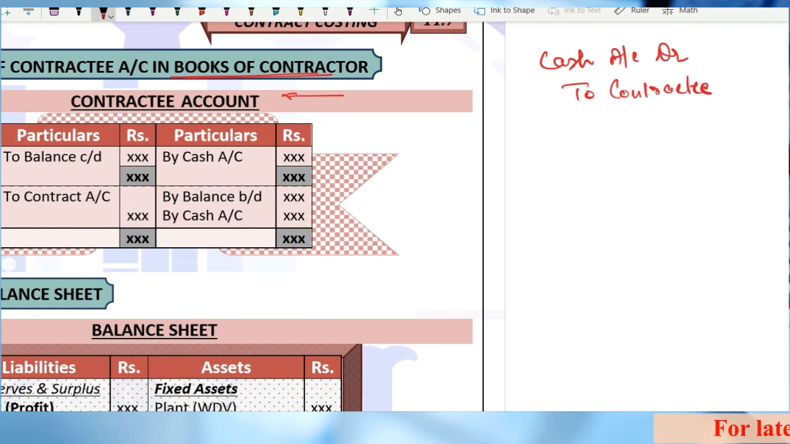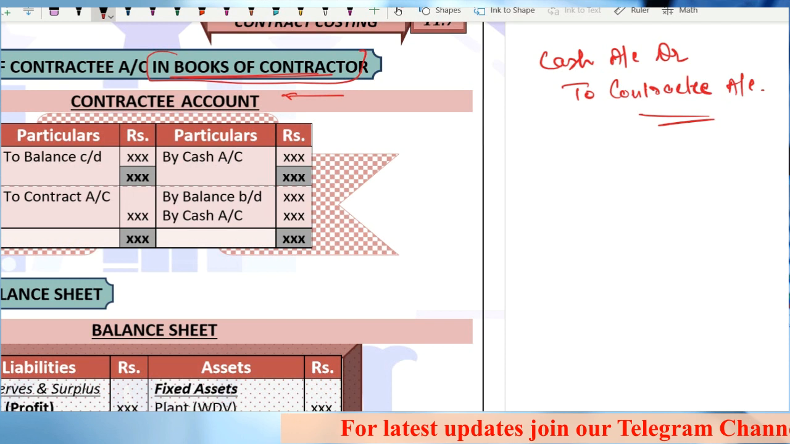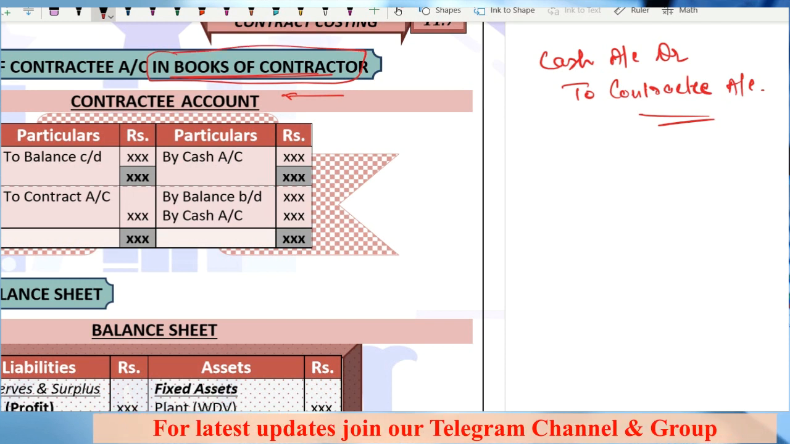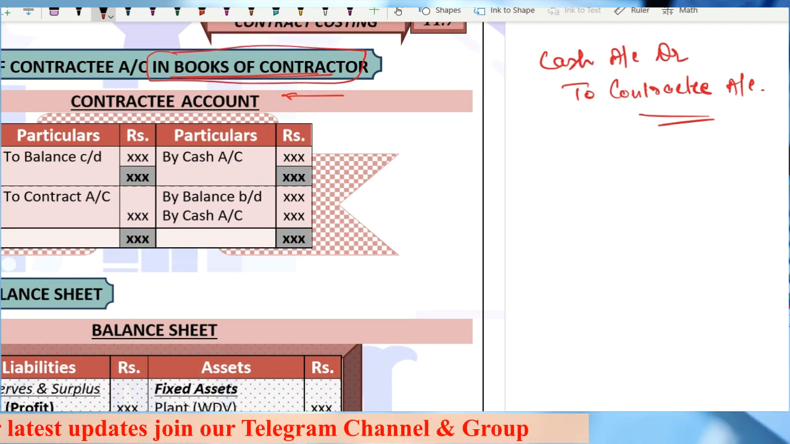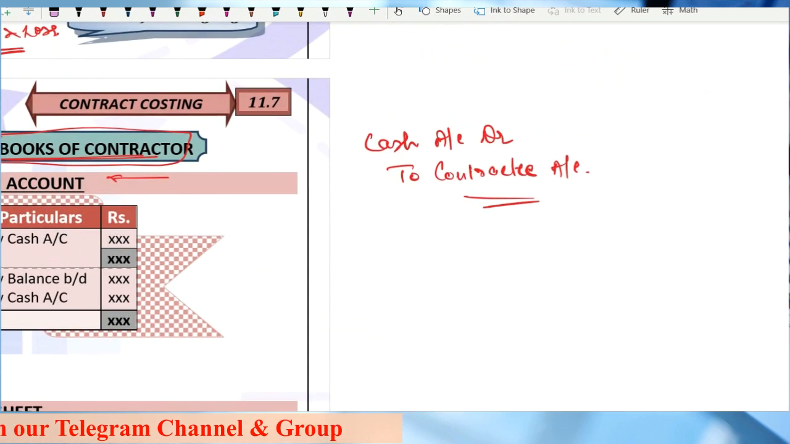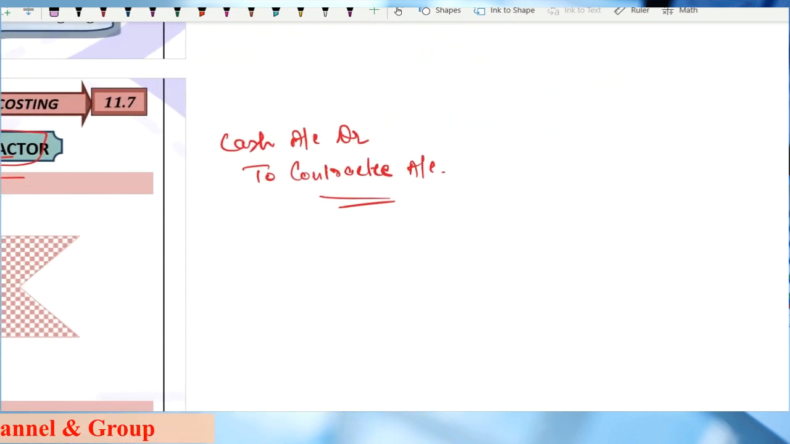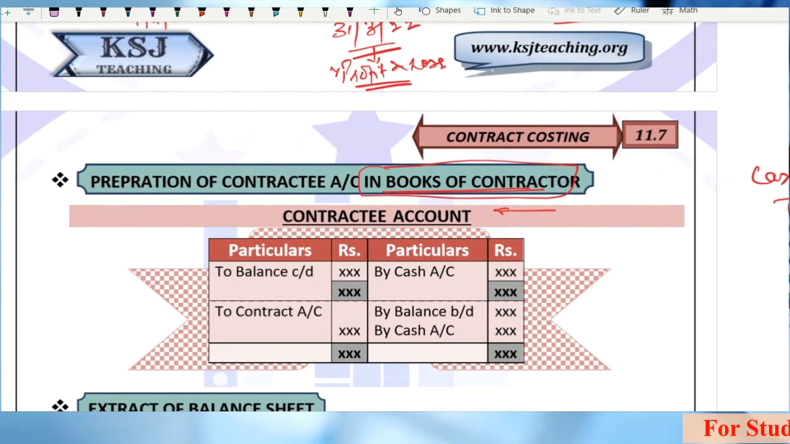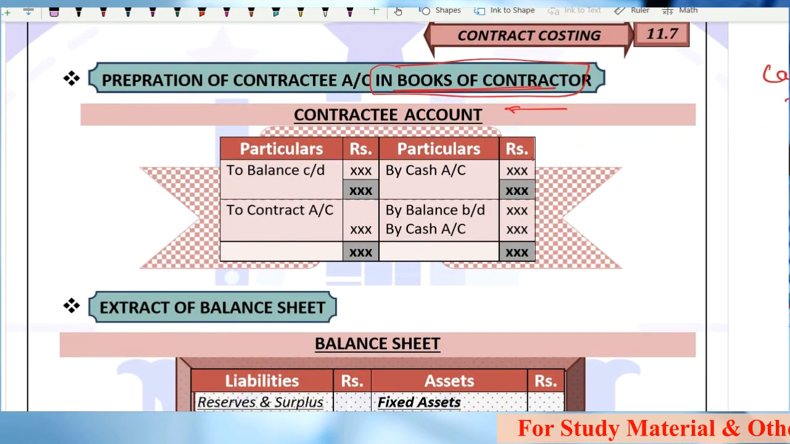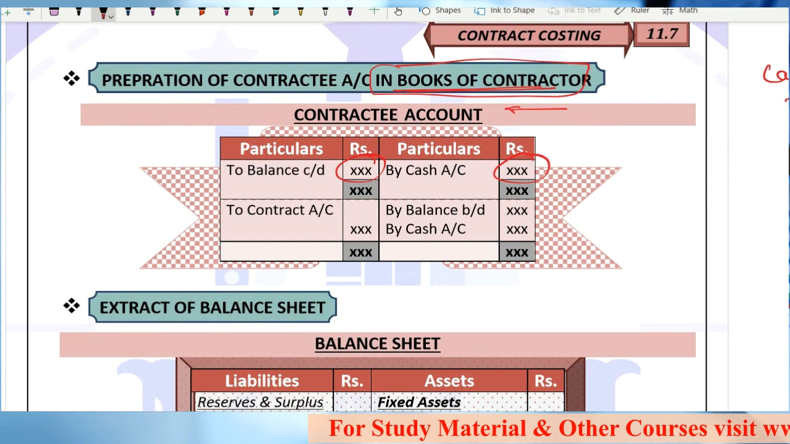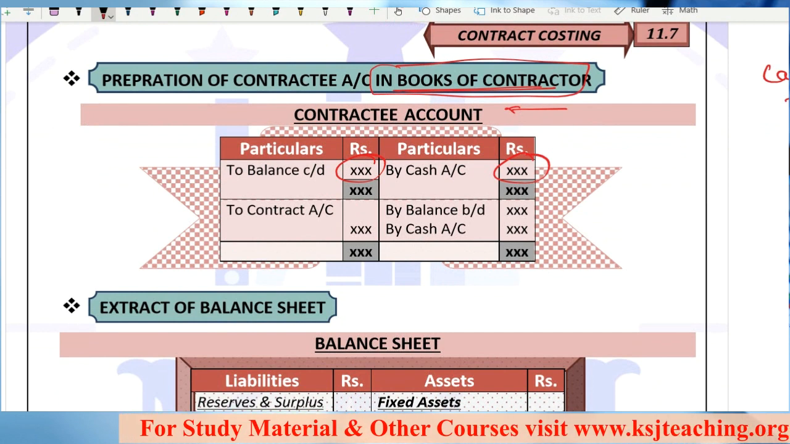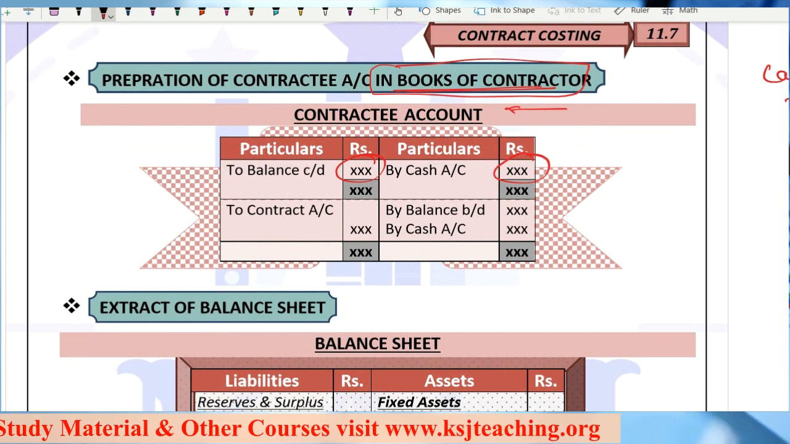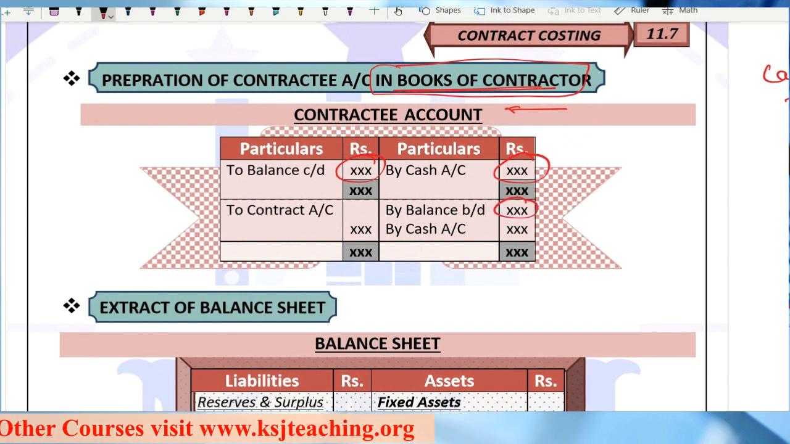Sir, we are still preparing the contractor's books, right? I have clearly given, in the books of contractor. So in the contractor's books, if we want to prepare the contractee account, whenever you receive the cash, the entry will be cash account debit to contractee account. Any doubt? So in the account, you will write by cash account. This amount you will carry forward to the next period, as the balance received, brought forward.